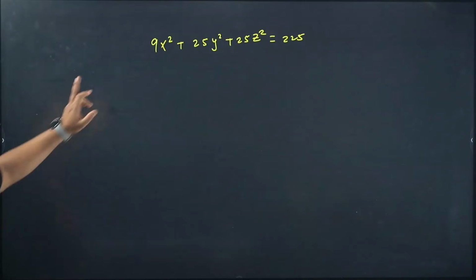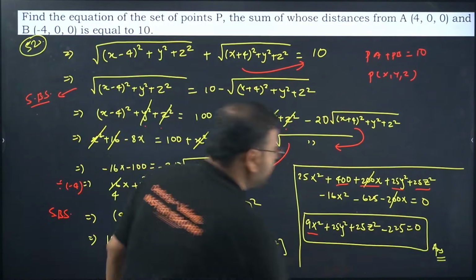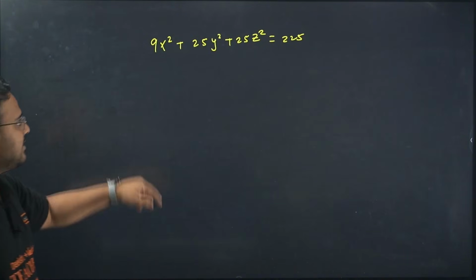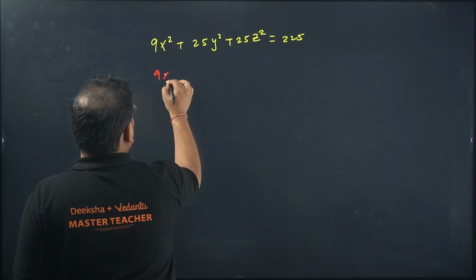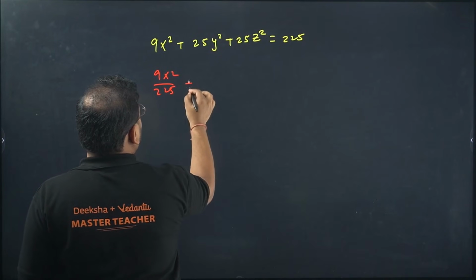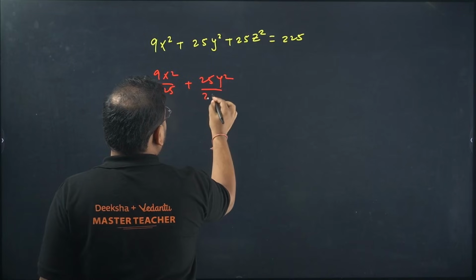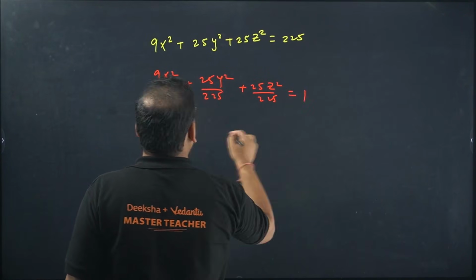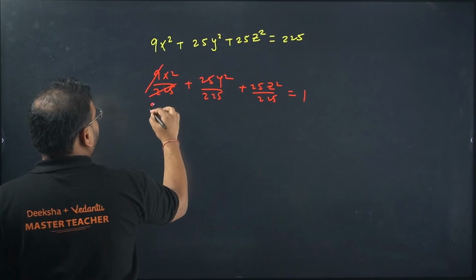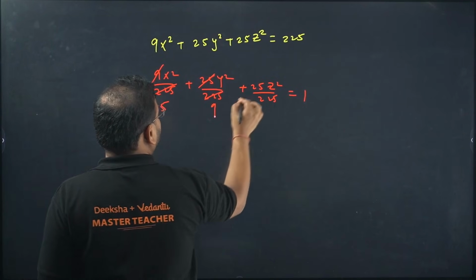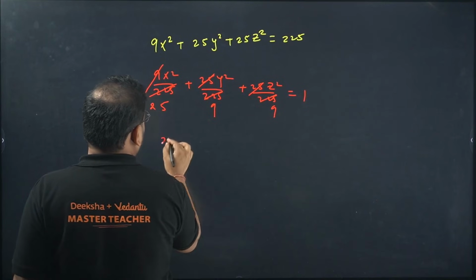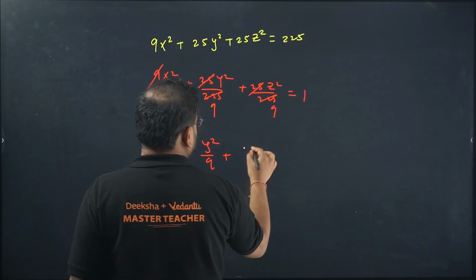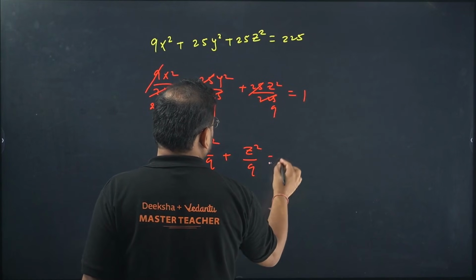Now, let's write this result once again, moving this value to this side. It becomes plus 225. Divide everything by 225. 9x square by 225, 25 y square by 225, and 25 z square by 225 equals 1. This is 25, this is 9, this is 9. What I'm getting: x square by 25, y square by 9, z square by 9 equals 1.